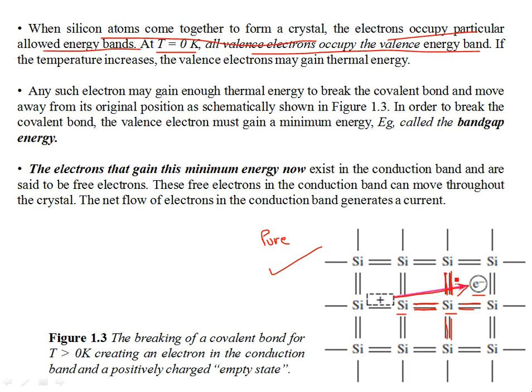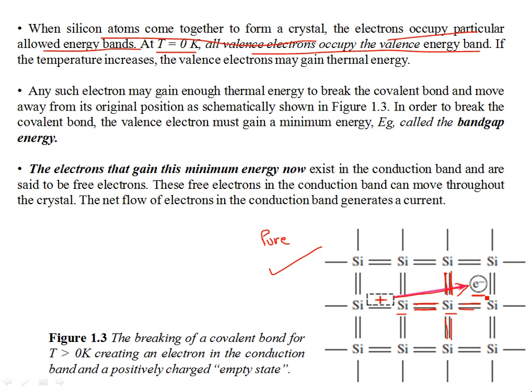But again, as we have said before, if the electron breaks free from the covalent bond given a thermal excitation energy, the overall crystal is still neutral. There is no net charge, because depending on the number of covalent bonds being broken as temperature increases, the number of positive states being created where there is electron deficiency matches the number of free electrons. So there is no net charge. The crystal is still pure and still neutral.